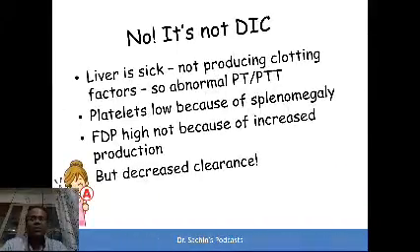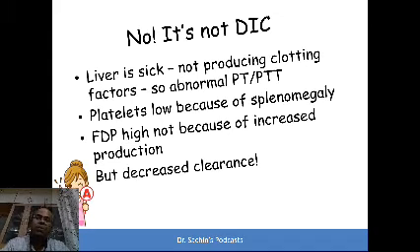No, it's not. Because the patient is not bleeding actively anywhere in this particular case, though the labs are abnormal. And why the labs are abnormal? Because the liver is sick. Hello, it's not producing any clotting factors. So we are going to have abnormal PT and PTT.